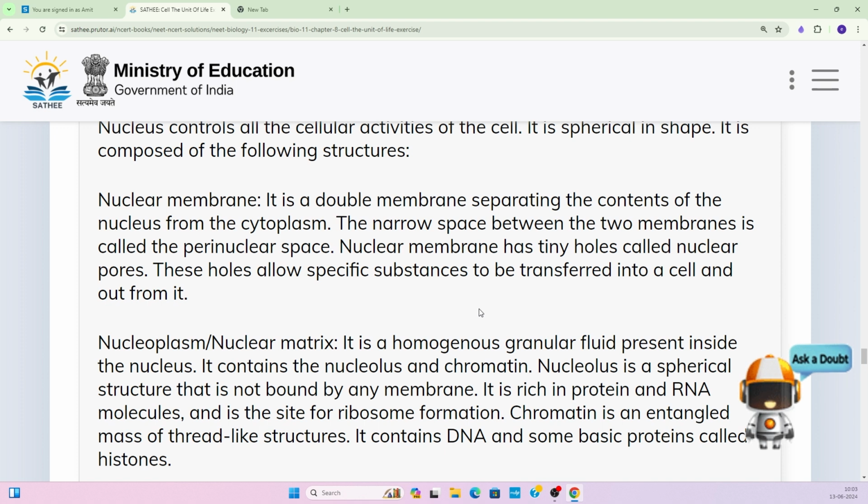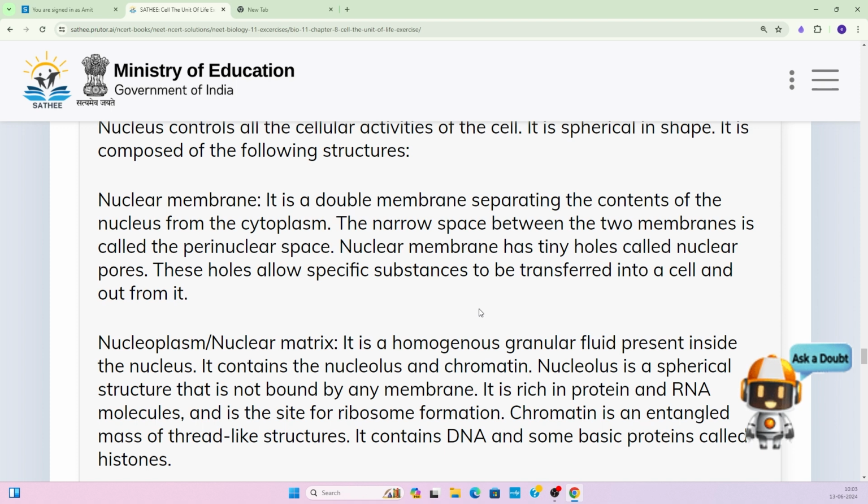So these nuclear pores are very important because they allow substances to move inside and outside. What are those substances? For example, the template of DNA is present, that is the chromatin material or the chromosomes. It gets opened at the time of transcription, and on the template of this DNA, the RNA is synthesized. Now the RNA has to be transferred out of the nucleus because these mRNAs are there to form the protein material.